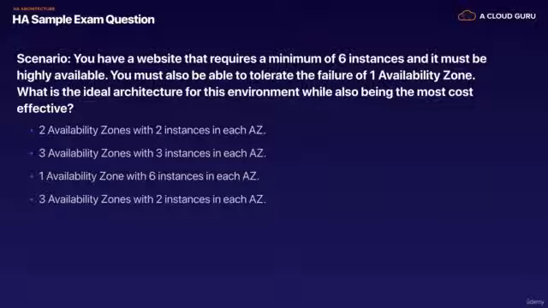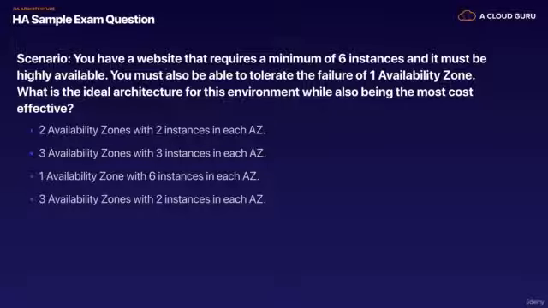And you have to go through and have a look at it. Straight away we know one availability zone with 6 instances is going to be wrong, because that's not going to be highly available. If you lose that one availability zone, you're going to lose the entire environment. So you're always going to have more than one AZ. We could start with 2 AZs or 3 AZs.